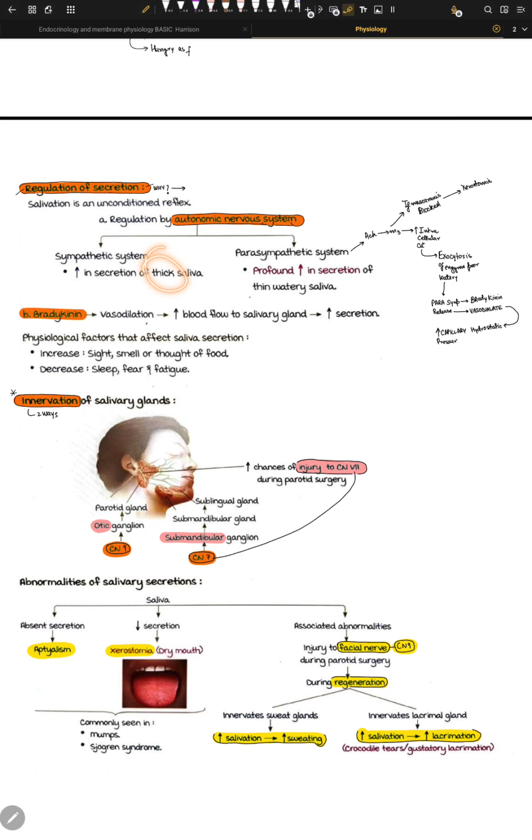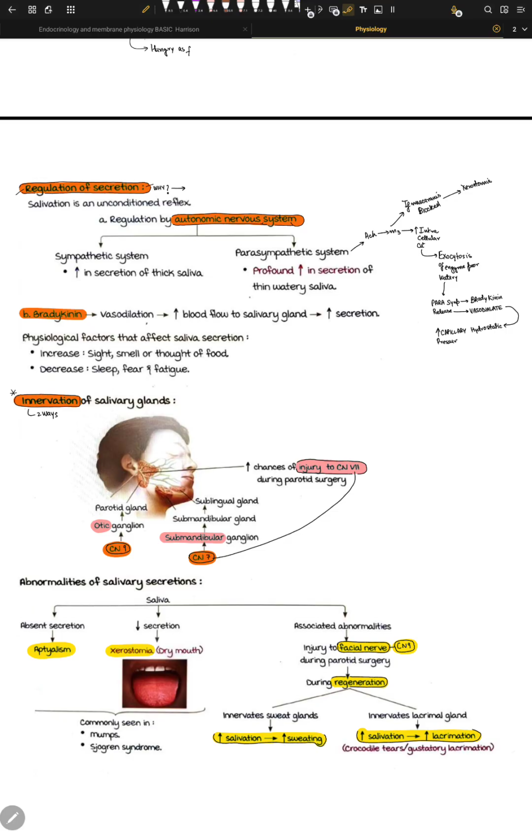The sympathetic system actually activates salivary glands. Once the system is activated, we want to lose as little water as possible in saliva, because water is now an expense, because your body is in stress.